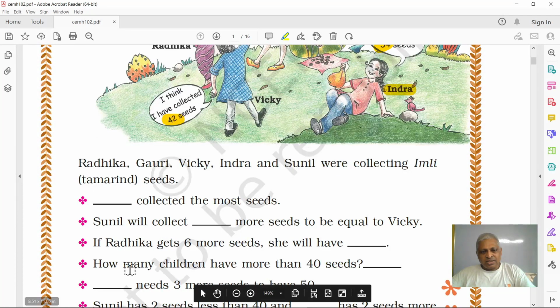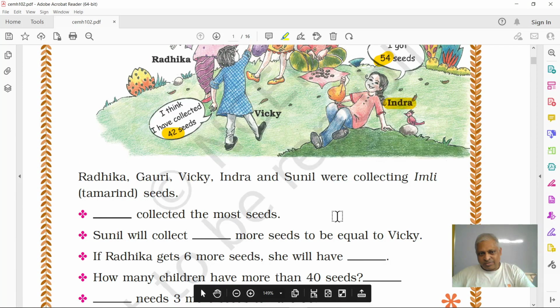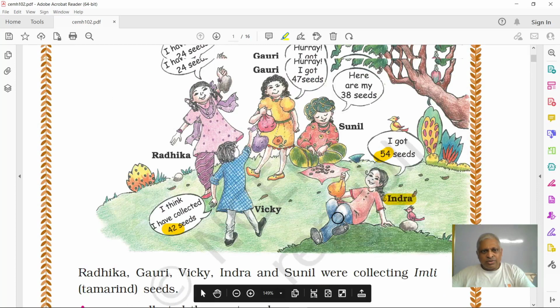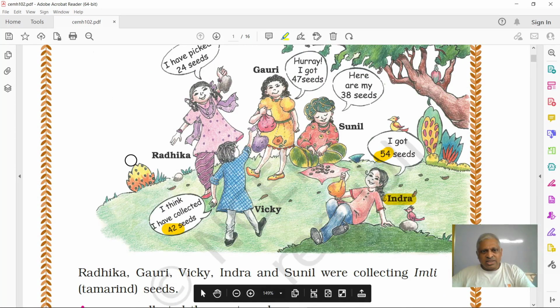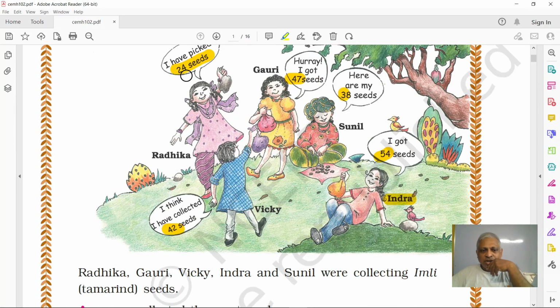Next, how many children have more than 40 seeds? Okay, Radhika has 24 seeds. Is it more than 40? No. Vicky has 42 seeds. Yes, it is 42. It is more than 40. So 1.